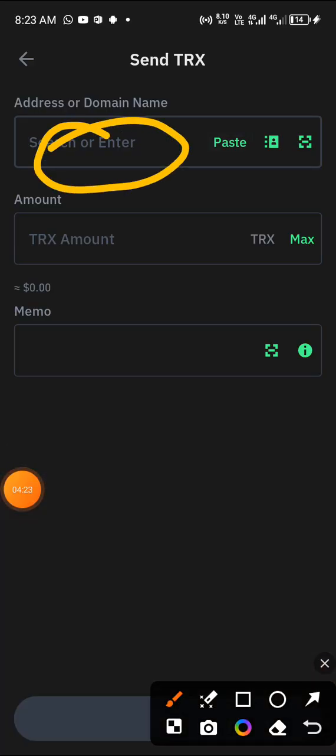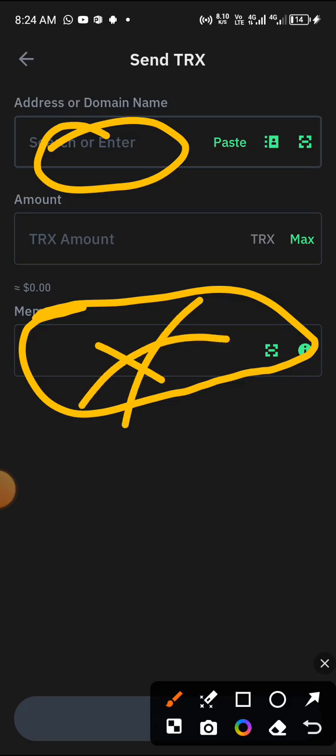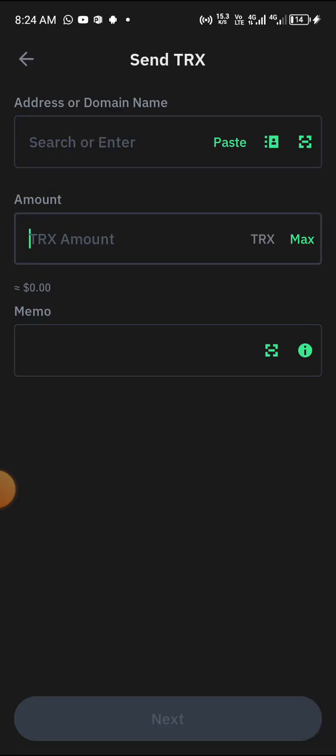After you paste it there, I don't think the site gives us a memo, so there is no need for this memo if it does not give it to you. The site where you copy the wallet address does not have a memo, so this one does not mean anything. So input the amount you want to deposit here.